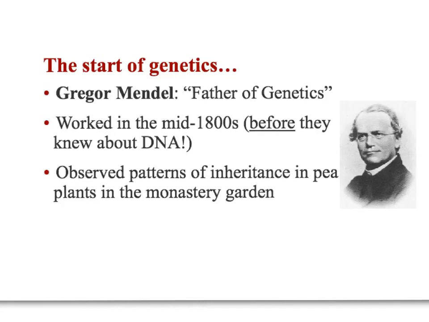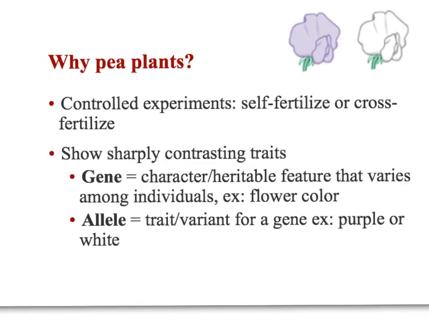And he figured this all out by studying pea plants that he planted in the garden of the monastery where he lived. So we're kind of lucky that Gregor Mendel chose to use pea plants because they actually work out really well for genetics experiments. There are a few reasons for this. So first, they work really well for setting up controlled experiments.